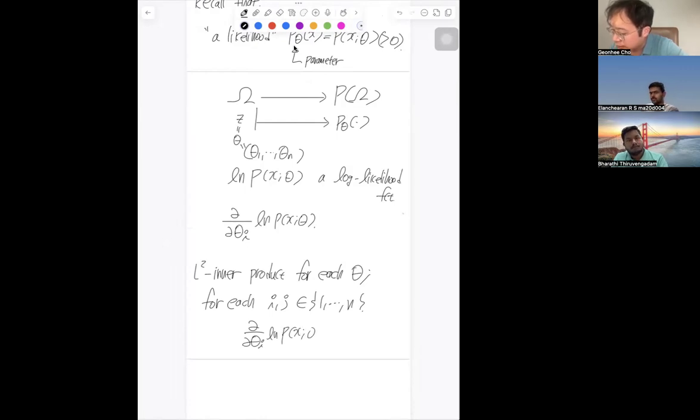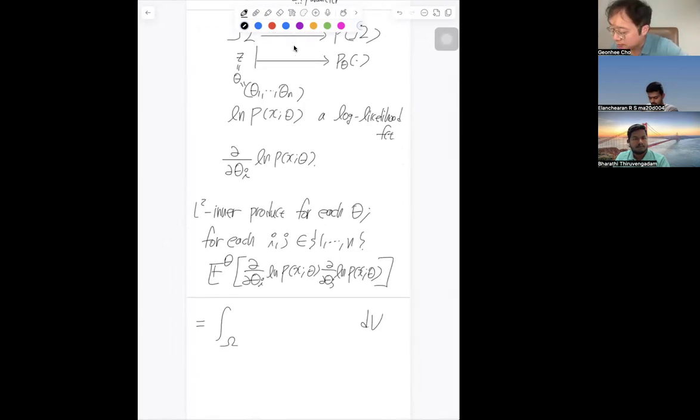In the complex context, we just take the complex conjugate to make it the inner product. And then we have the expectation with respect to theta. It just means that we have the parameter space omega, and there's a Lebesgue measure. So we put P of x, theta. Of course, we are taking the integration with respect to x in this context. That's the meaning of taking the expectation in this context.